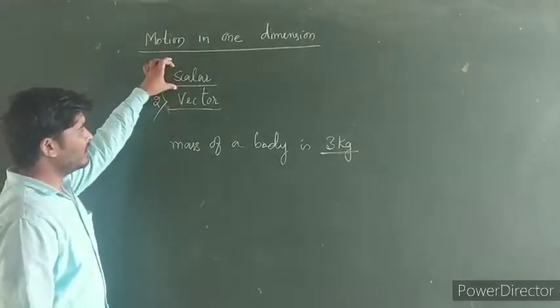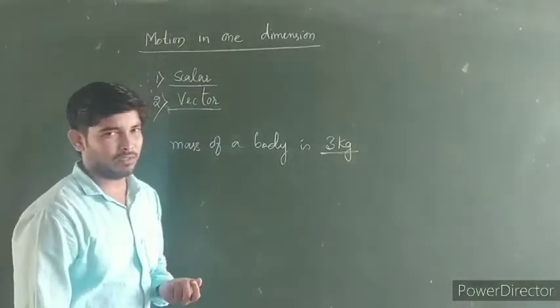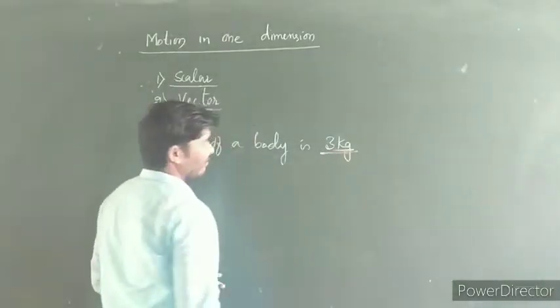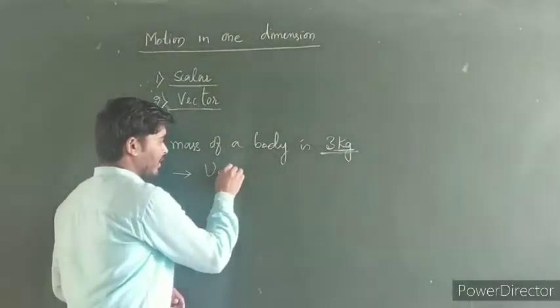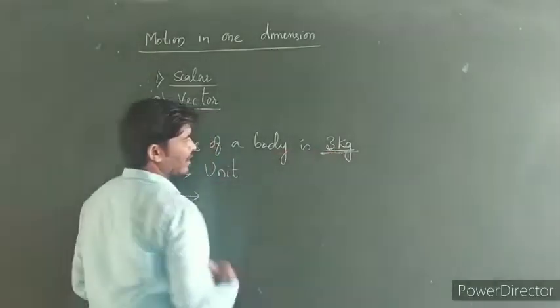To express scalar quantities we need two parameters. One is the unit in which the physical quantity is being measured, and the second is the numerical value.